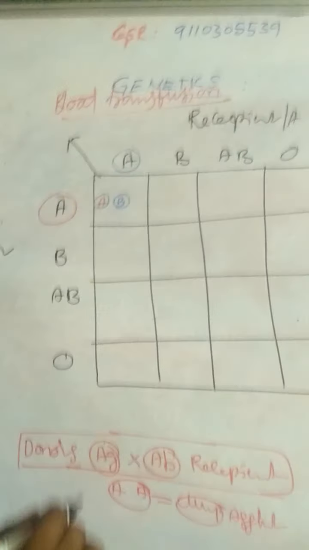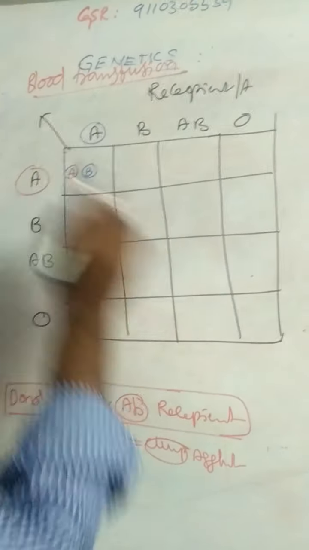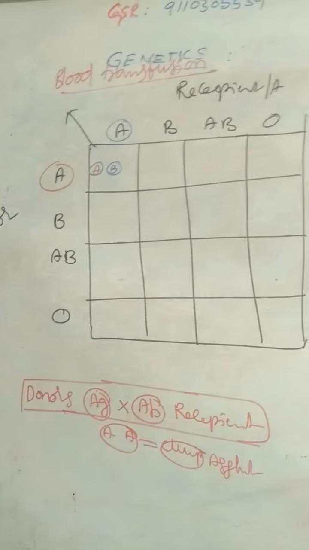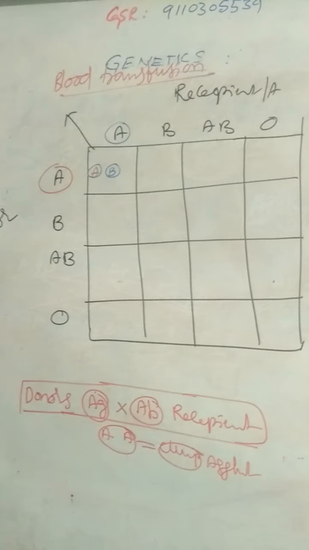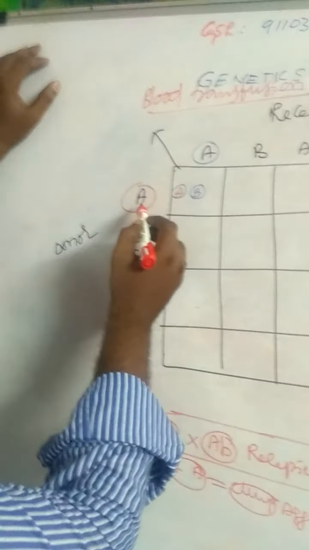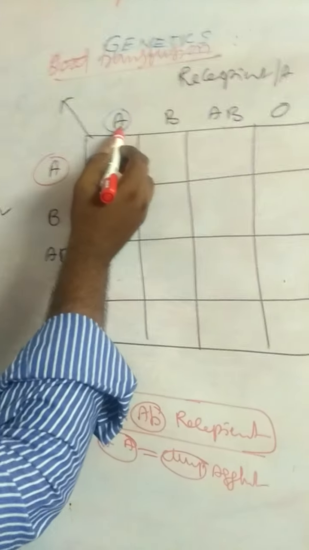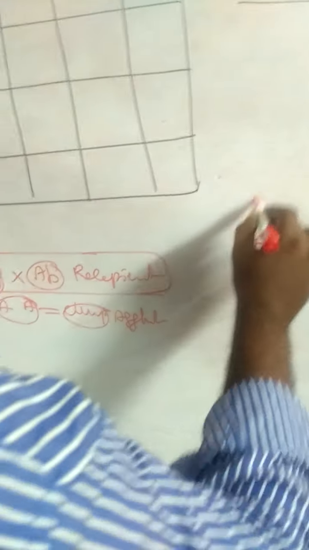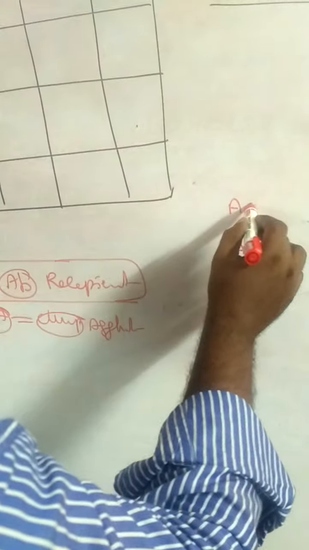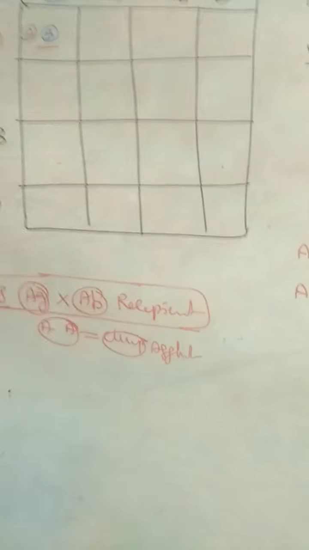Whenever the antigen and antibodies are the same, agglutination takes place. If different, agglutination does not take place. So donor A blood group transferred to another A blood group person, there is no problem. So no agglutination, that refers to minus. That means A blood group can donate to another A blood group. A can donate to another A.